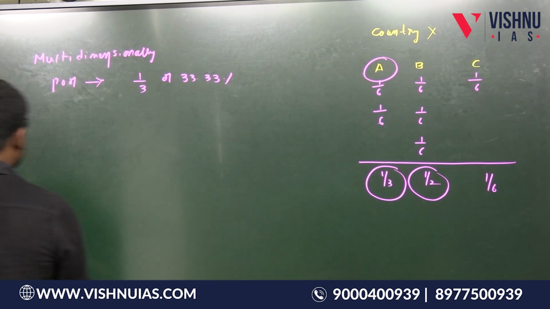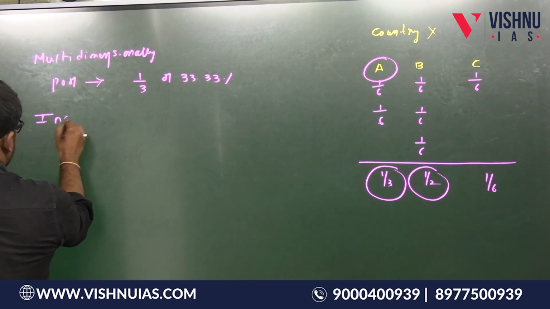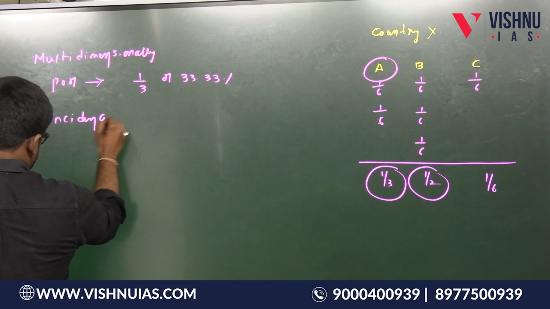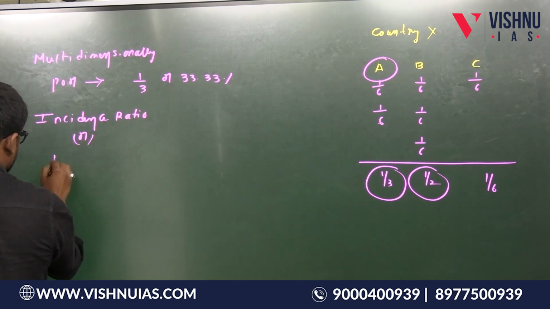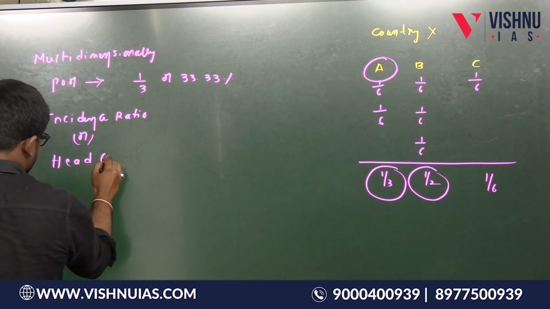Now what is the incidence ratio? This is also called the head count ratio. Remember, all these definitions are very important for the exam.